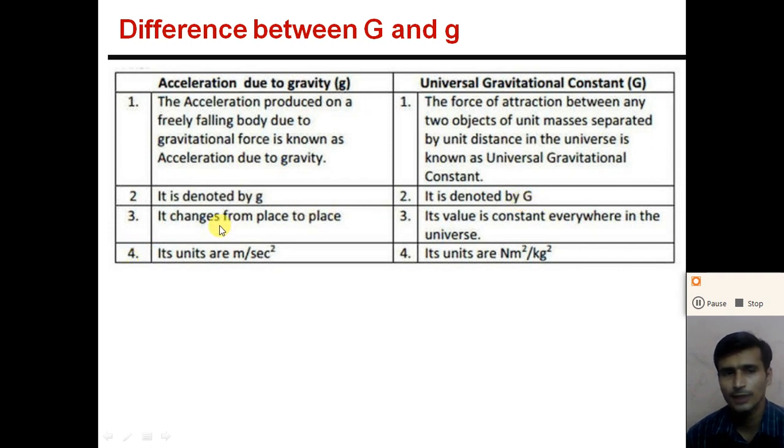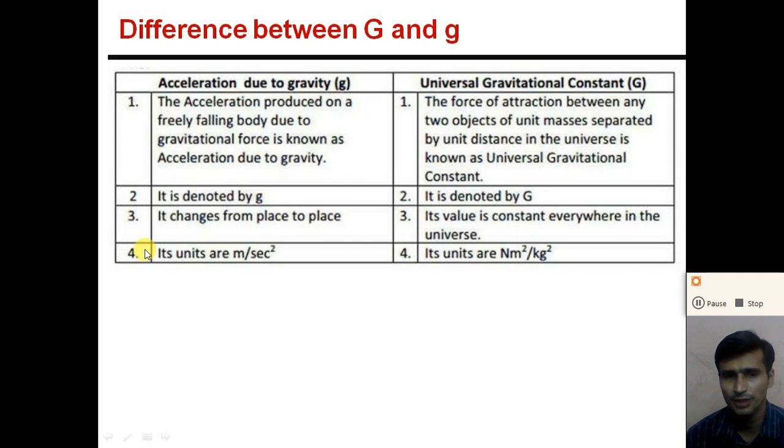The value of the acceleration due to gravity changes from place to place and with time, right? So the value of the acceleration due to gravity small g changes from place to place, but the value of the universal gravitational constant capital G is constant everywhere in the universe.